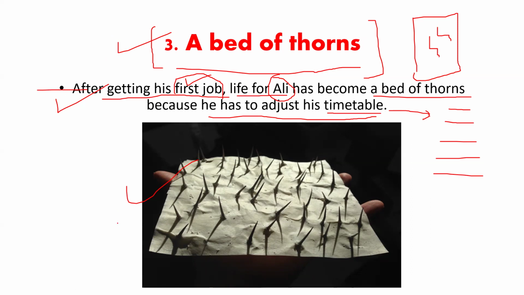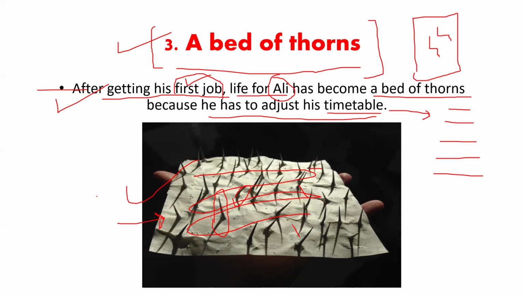And you see how this visual representation is giving us the knowledge of what the life of Ali would be like. For example, if we consider this paper a timetable paper, he is writing all his routine over it, and you see how it is becoming very difficult for him to fit in all the interests that he previously used to enjoy before this job.